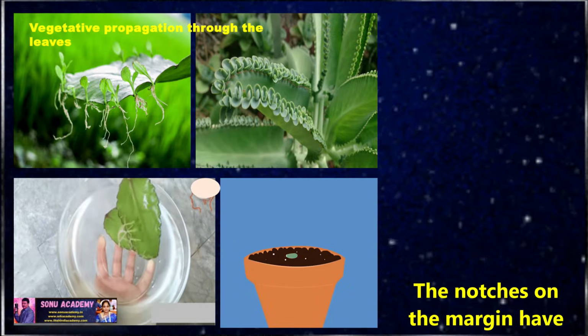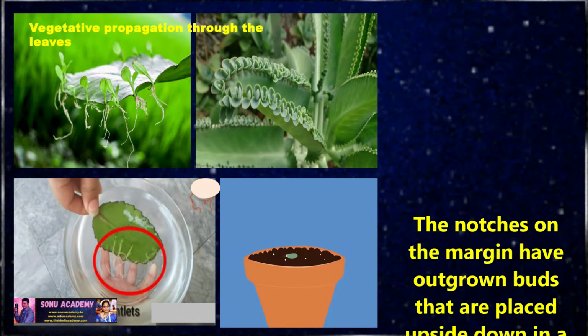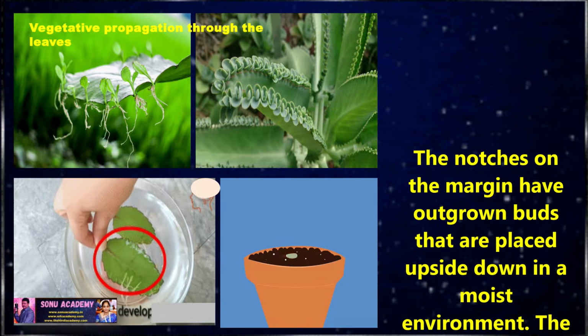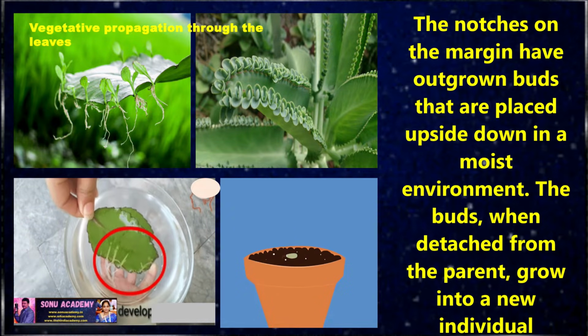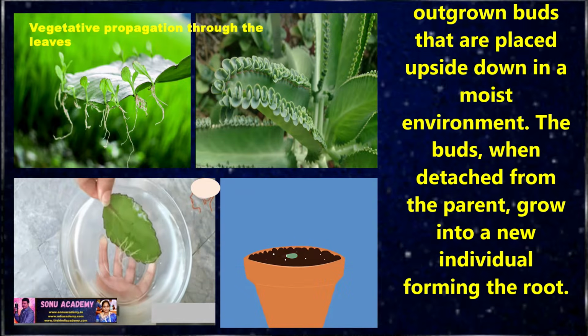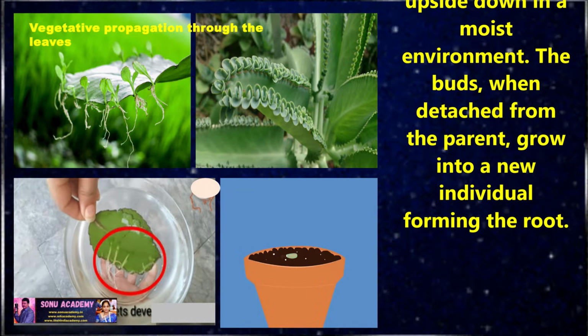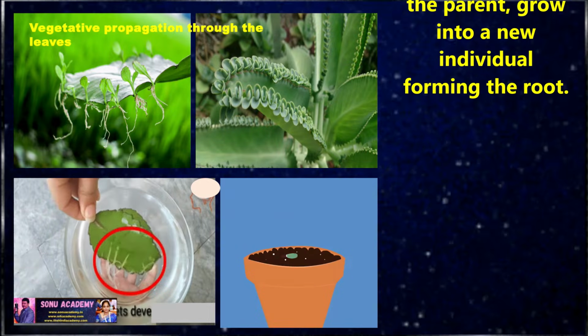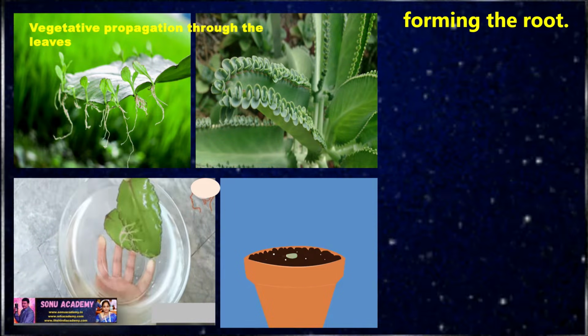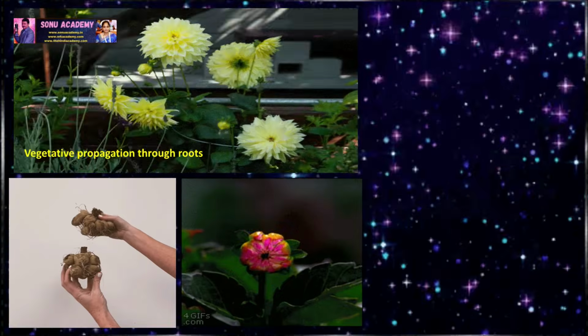Children, now let us discuss vegetative propagation through the leaves. Bryophyllum. Bryophyllum undergoes asexual reproduction by leaves. The notches on the margin give outgrown buds that are placed upside down in a moist environment. The buds, when detached from the parent, grow into a new individual, forming roots.